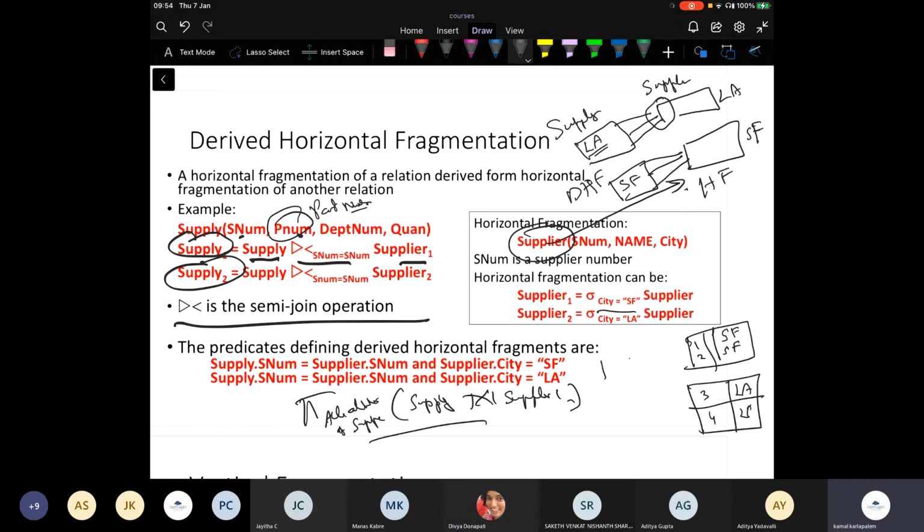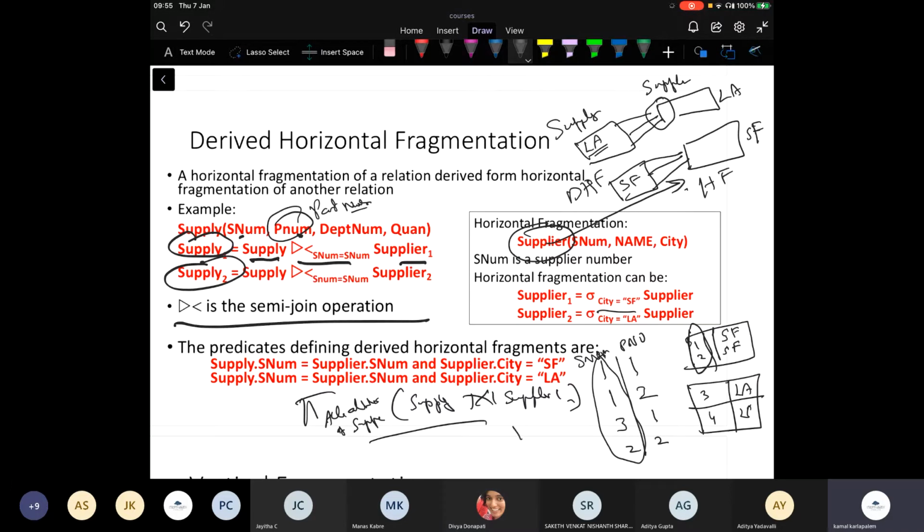So I can say supplier one has supplied part number 1, supplier one has supplied part number 2. Then part number 1 is supplied by 3. Part number 2 is supplied by 2, and so on, right? So this is supplier number, and this is part number. Agreed?